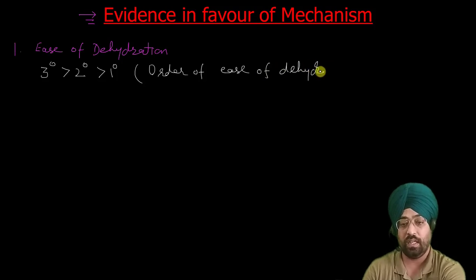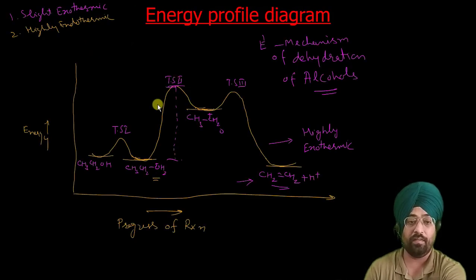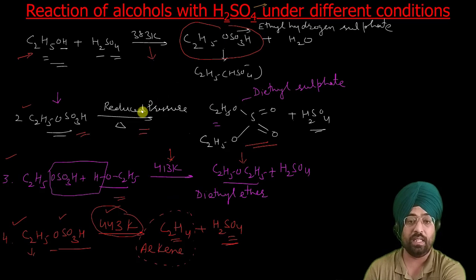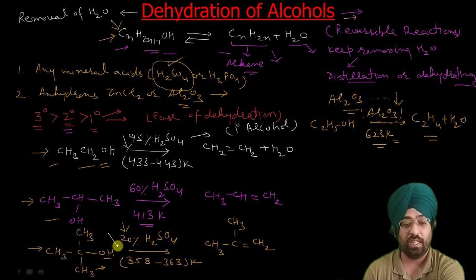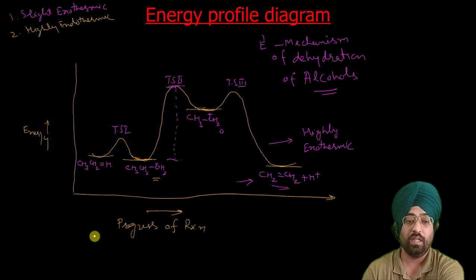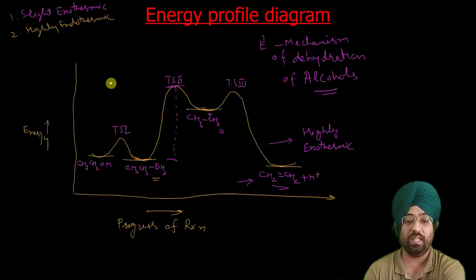So the tertiary alcohols can be dehydrated easily, then your secondary, then your primary. This we have already done when we discussed the reaction conditions required for their dehydration. You can see we require harsher conditions for primary alcohols, and much milder conditions for tertiary alcohols. Now if our mechanism is correct, it should be able to explain this order of ease of dehydration.